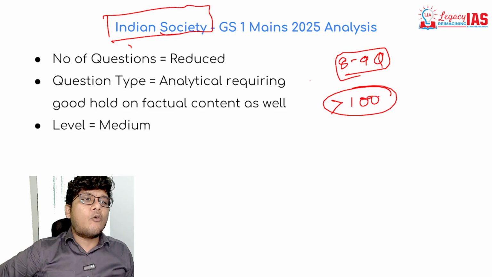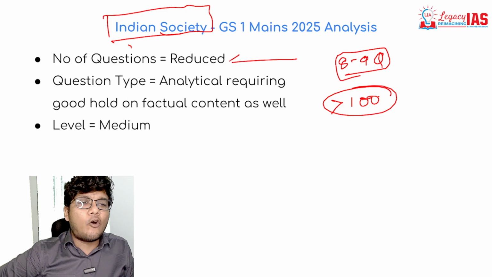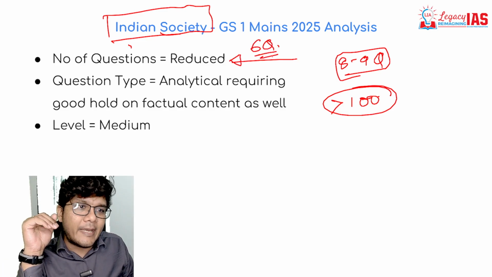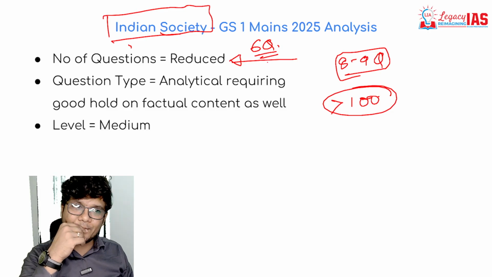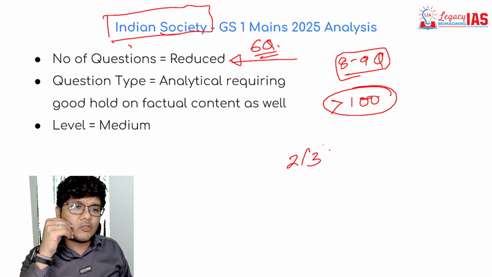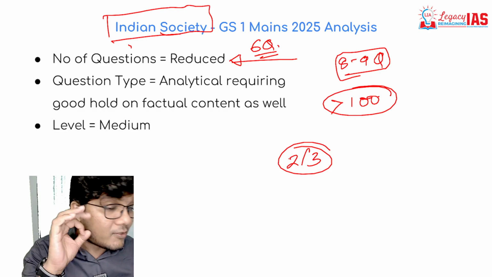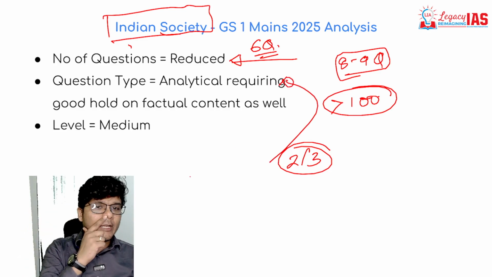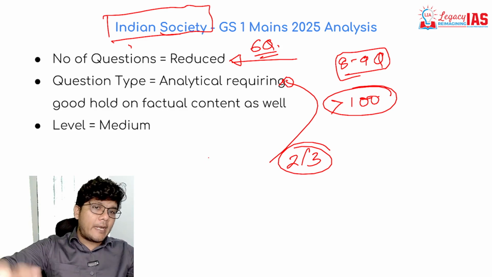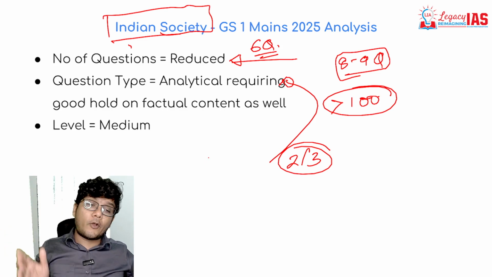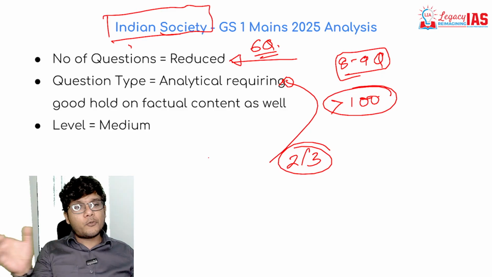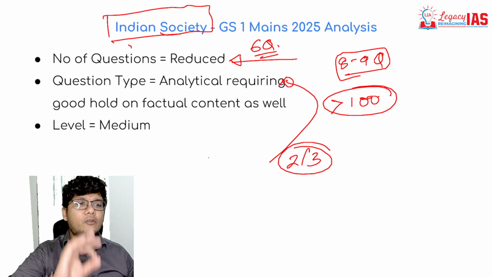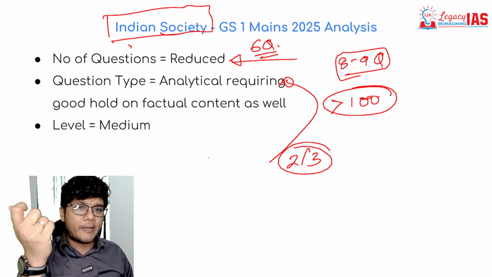Now that amount of weightage has to some extent been reduced, as we are now seeing around 6 questions coming directly from Indian society. So you can see that 2 to 3 questions, as per the average of the last 5 years or last 3 years, have been reduced. Will this trend continue with further reduction, or is there a possibility of a resurrection of 8 to 9 questions maybe next year? It is anybody's guess, but as of now the questions have been reduced as compared to the last couple of years.